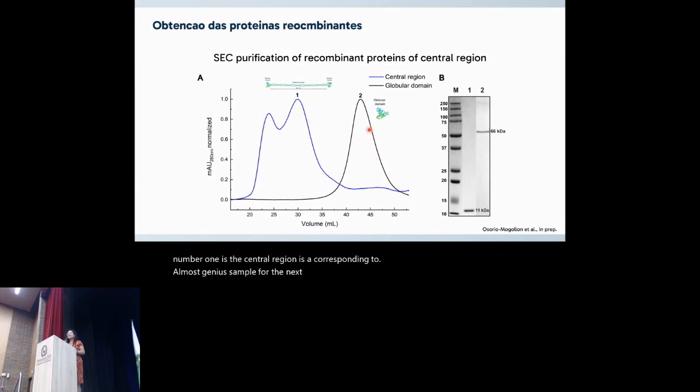In the case of the globular domain, we can see another volume, another molecular size, in this case a smaller molecular size, just the globular domain, that we can confirm by SDS-PAGE. 11 kilodaltons approximately for the globular domain, and for the whole central region, 66 kilodaltons. But until this point, we don't know about the dimerization of the central region. That is the objective of my work.